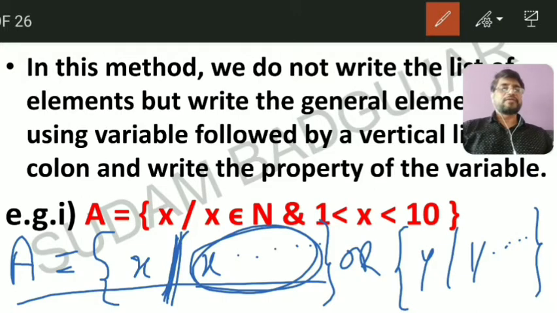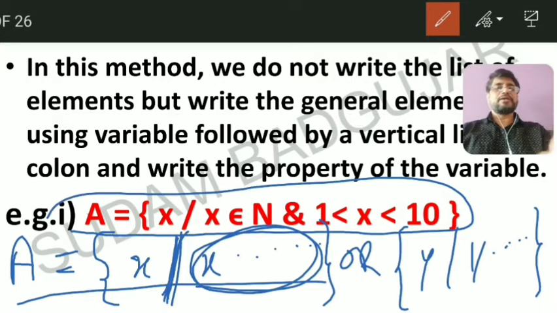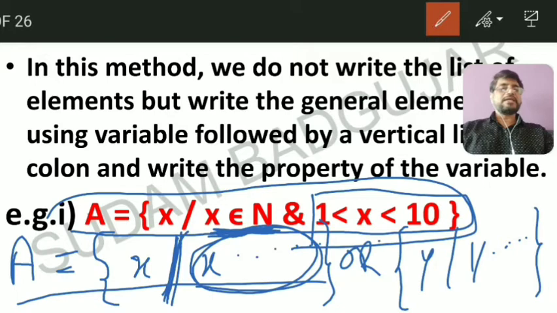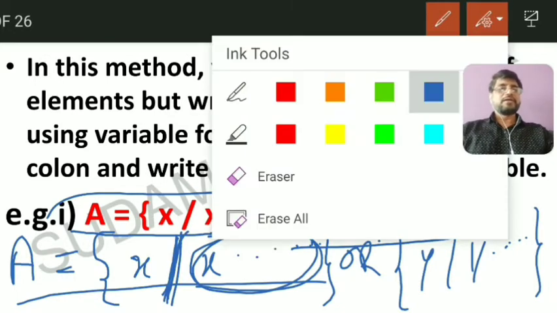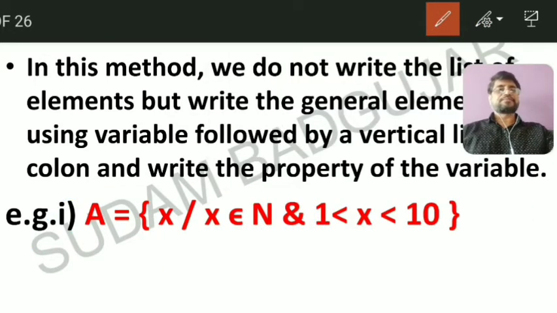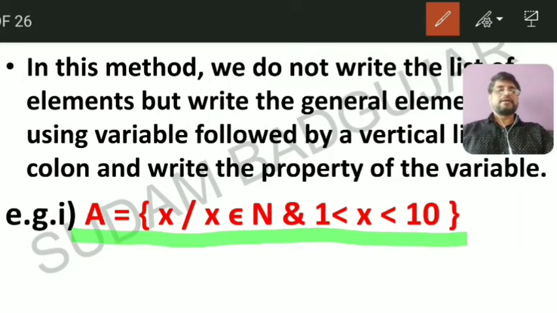Say here in this given example, set A is equal to x such that x belongs to N. What is N? N is the set of natural numbers, and one more condition is given, 1 is less than x is less than 10. See here, this set contains x such that x belongs to N, this is one condition. Means we have to collect only natural numbers, minus 3, minus 2 is not there, natural numbers only.